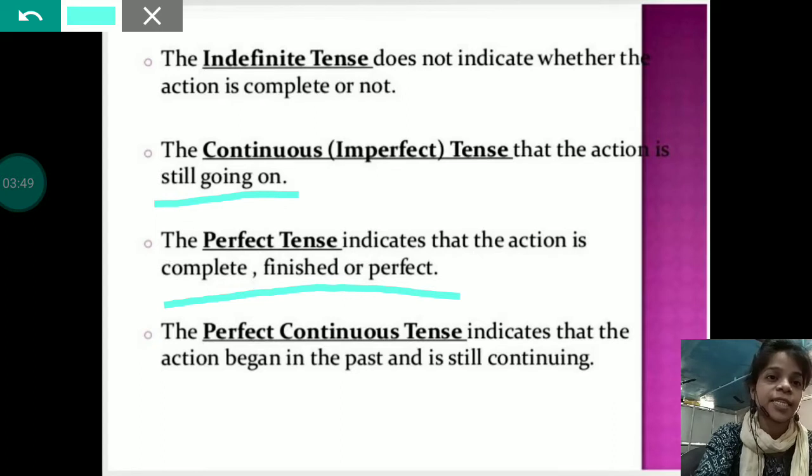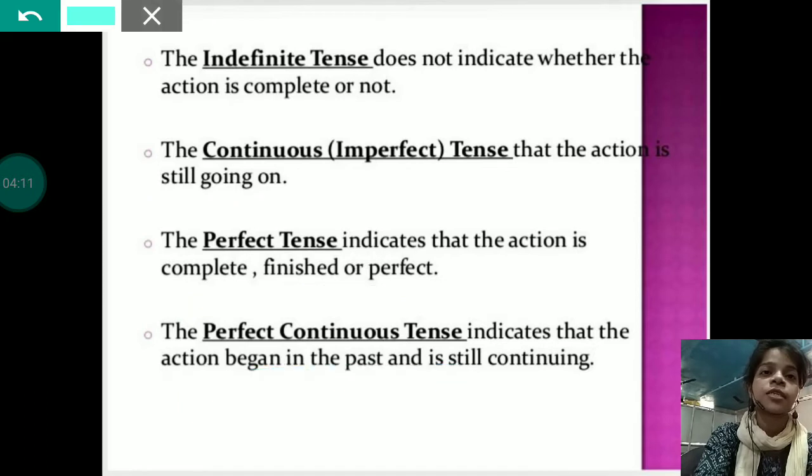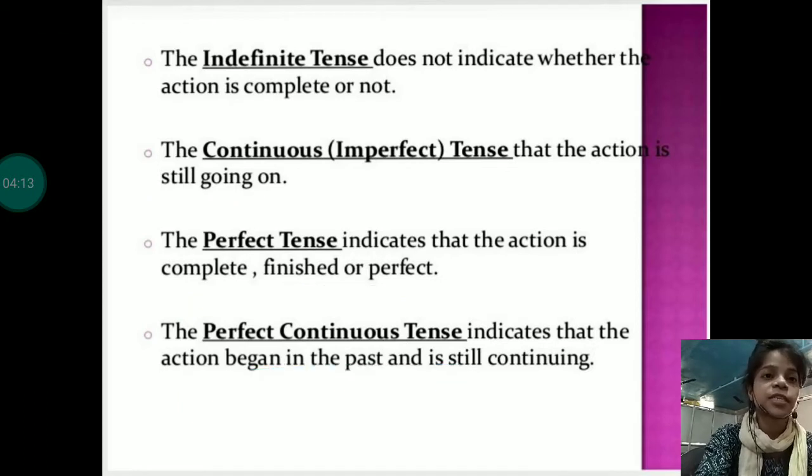Now, the last and the fourth one is the perfect continuous tense. It indicates that the action began in the past and is still going on. So whenever an action began in the past and is still going on, then that action will come under the category of perfect continuous tense. So, children, these are the four subcategories of all three tenses. Now, we'll discuss each and every category one by one.